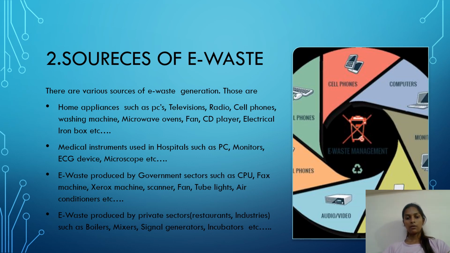Those include boilers, mixers, signal generators and incubators, etc.